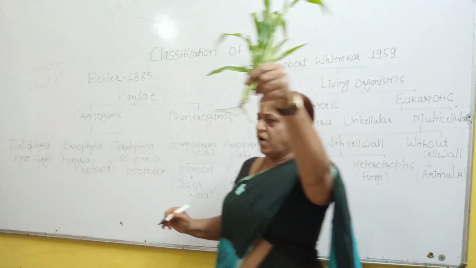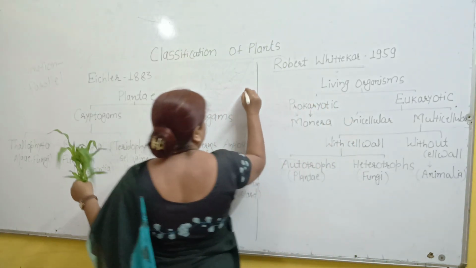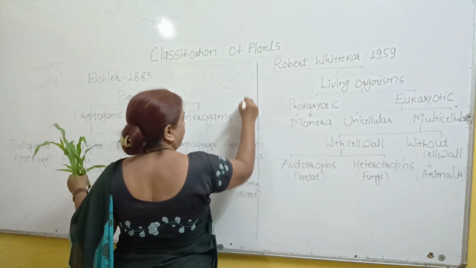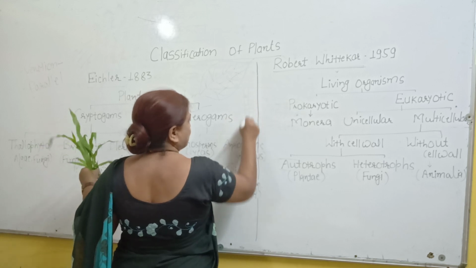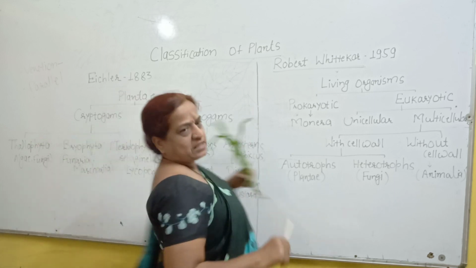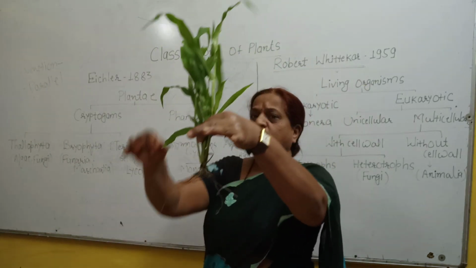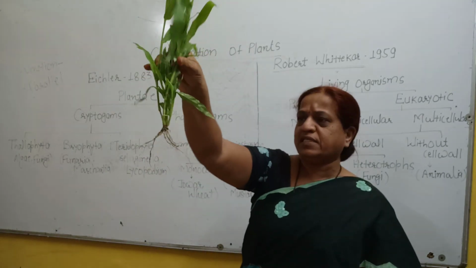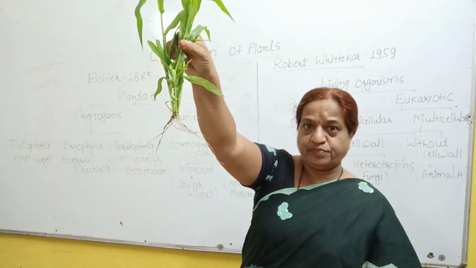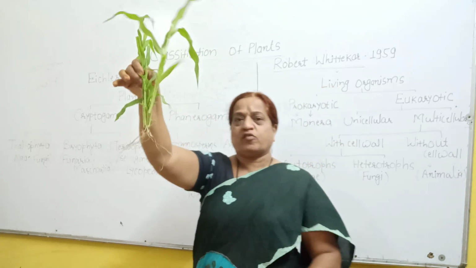Have you seen the jowar plant or maize plant? Okay. Now see, if suppose this is the stem. So the root arises from any part of the stem. Such a type of root system is known as an adventitious root system, or these roots are also known as fibrous roots.